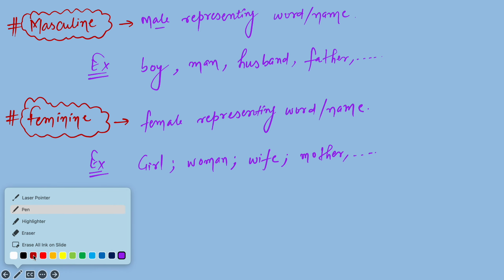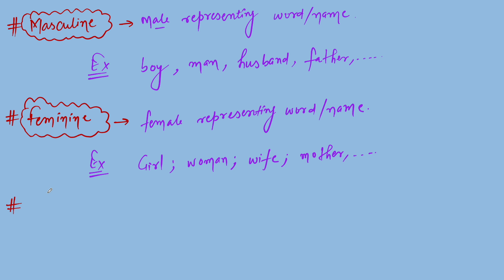The third one is neuter gender. What is neuter? As the name itself suggests, it is about the gender of non-living things. Neuter means neither male nor female, that is non-living.